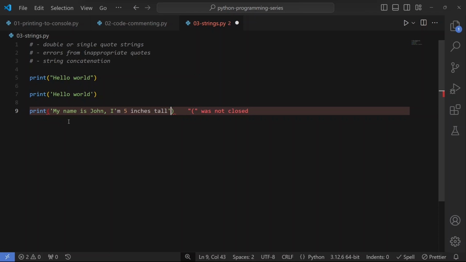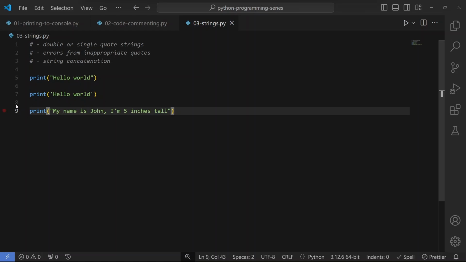It will be as if you are terminating your string at the end of this I. So in situations like this, where you need a quote in your string, you need to enclose it with double quotes. All right, so that's that about strings.